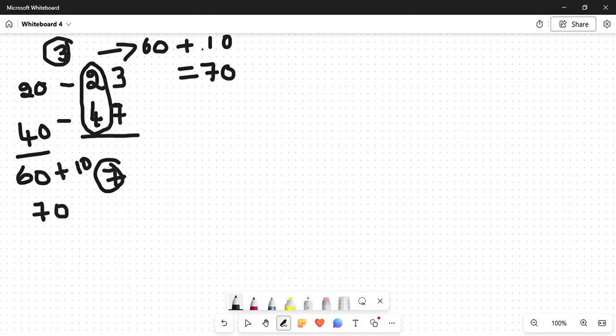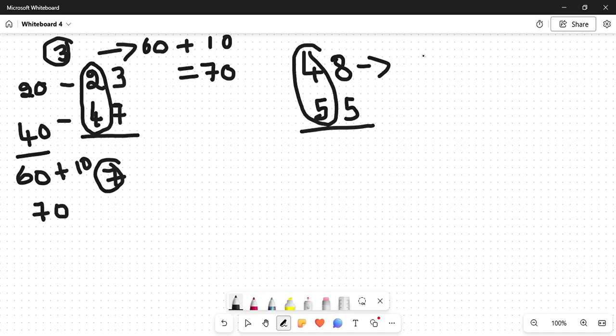Okay. Now 48 plus 55. So now 48 plus 55. Right. So what you can see here, you can directly take it as 5 plus 4 is 9. This 5 plus 4 is 9, which will become equal to 90. And what is 8 plus 5? If you don't know how to solve 8 plus 5, what is 5 plus 10? 15. 15 minus 2 is 13. So 13. So what is 90 plus 13? So 90 plus 13 is 103. Is 103 our answer? Yes, 103 is our answer.